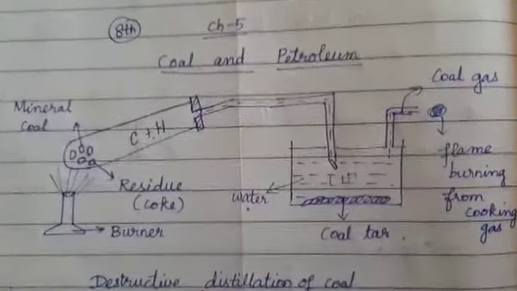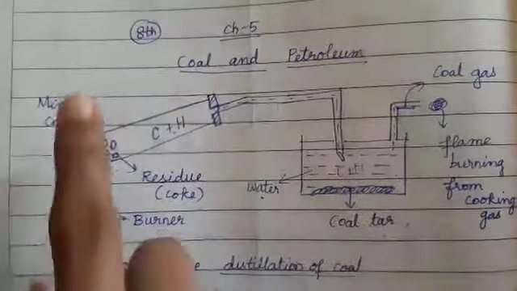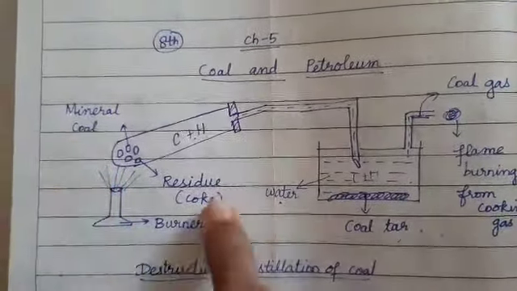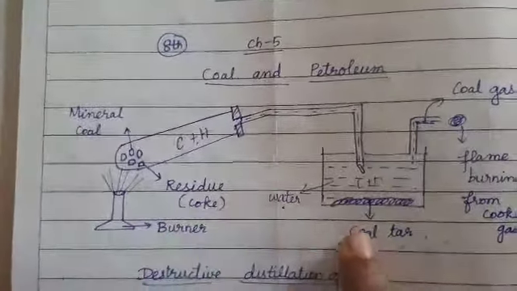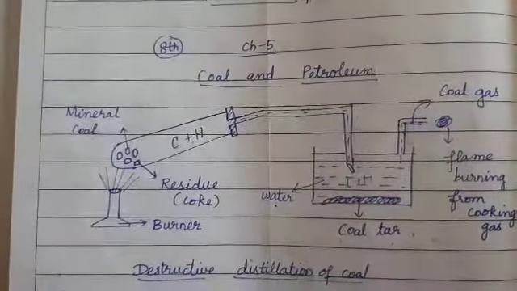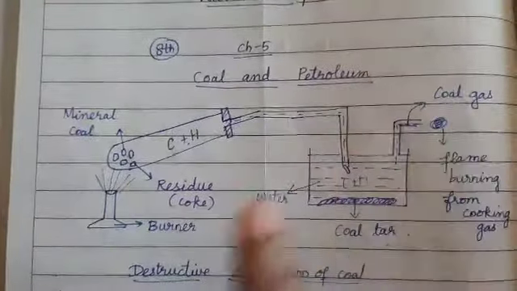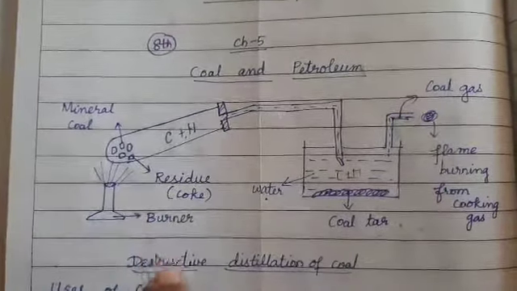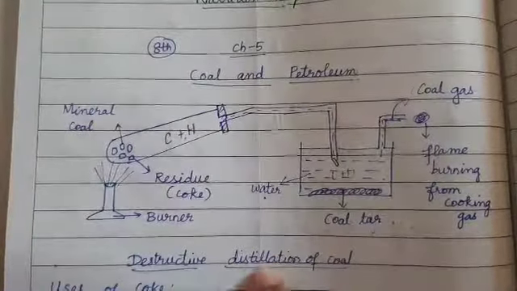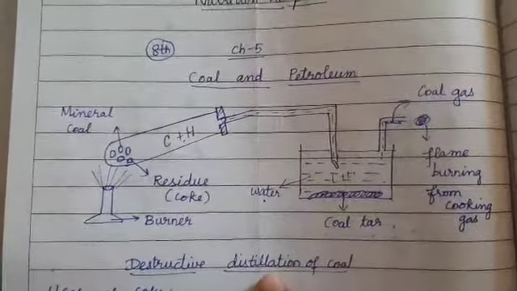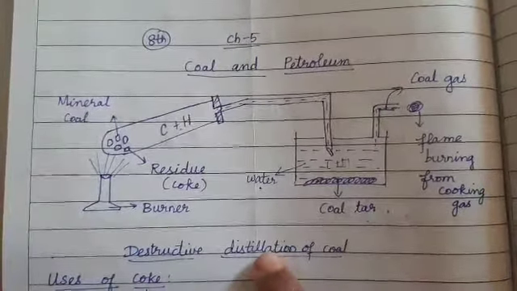To obtain the byproducts, what is meant by byproducts? Byproducts means from one material we can get other forms of it. So from mineral coal we can get coke, coal tar and coal gas. To obtain these, we need to undergo a process called destructive distillation of coal. What is meant by distillation? You have learnt already in your lower grades. That is the evaporation or purification.